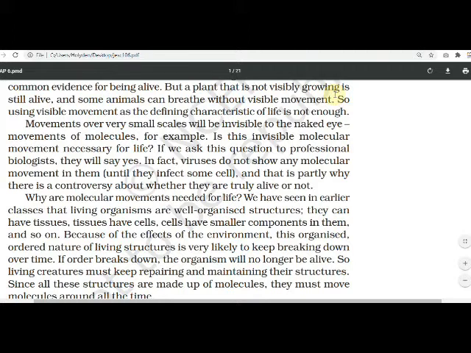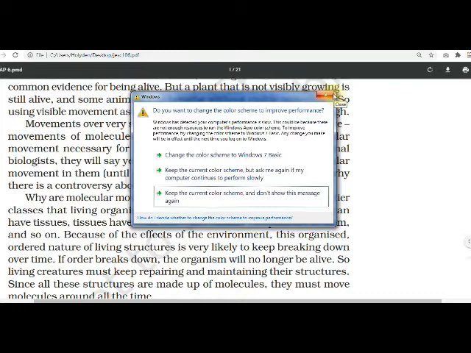So, for some time it is alive, and in between this aliveness, if it enters into the body, again it divides, redivides, and you can face the disease. So living creatures must keep repairing and maintaining their structures. Since all these structures are made up of molecules, they must move molecules around.